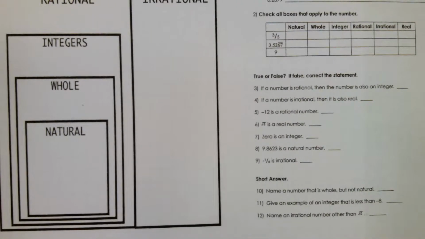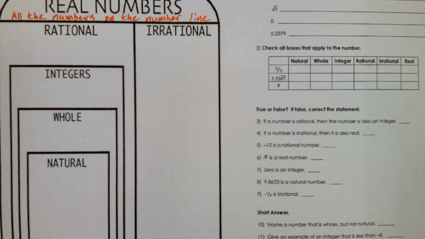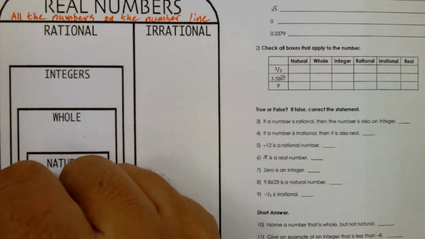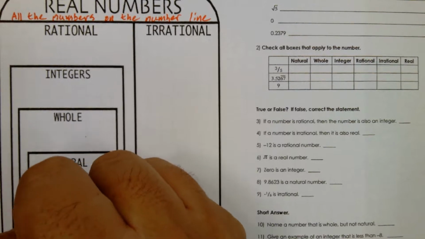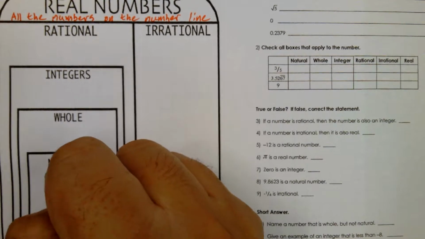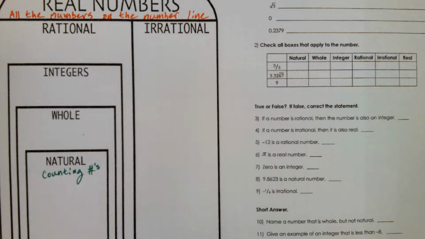Now, let's take a trip down memory lane. All the numbers on the number line. Okay? Now, remember way back when you first started learning about numbers, you would count things? Those are called natural numbers. They're also called the counting numbers.